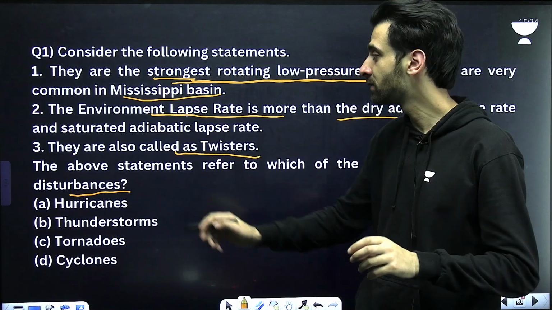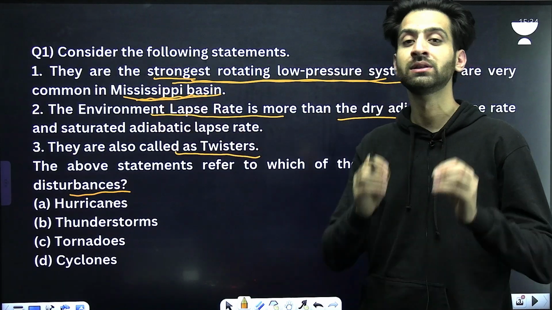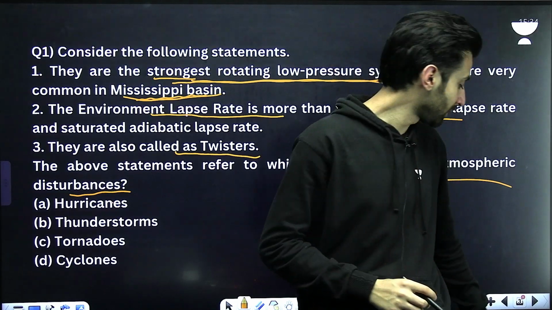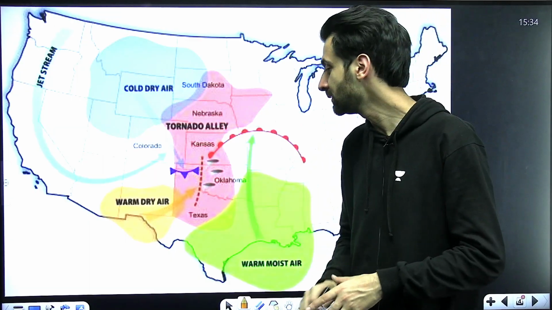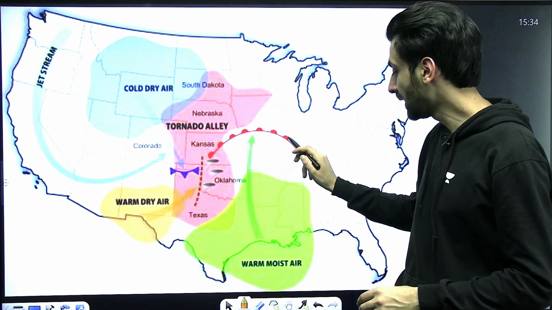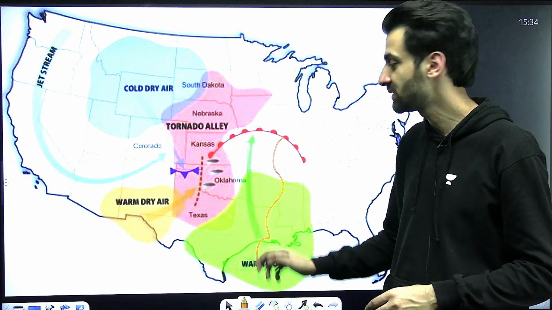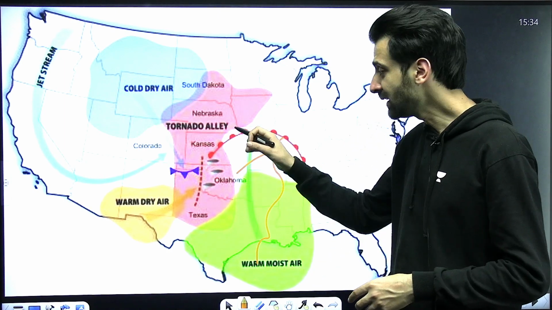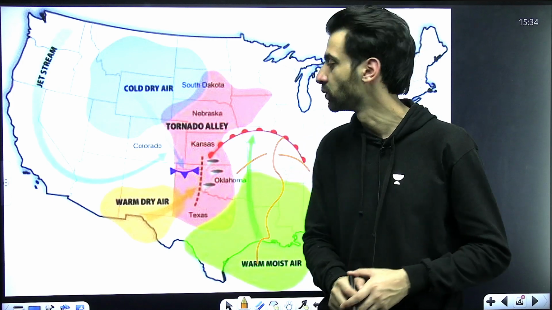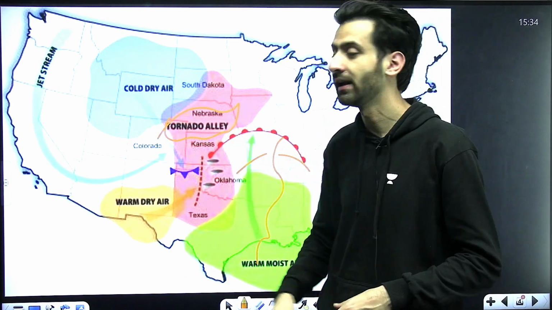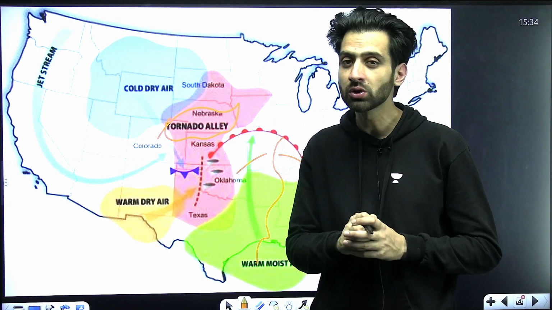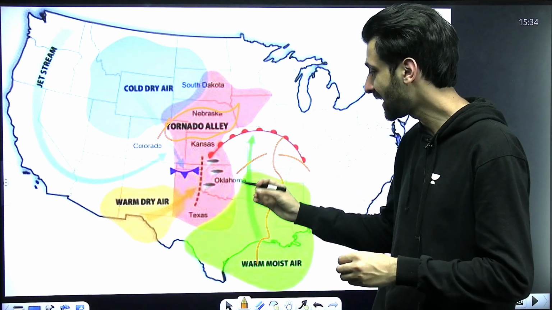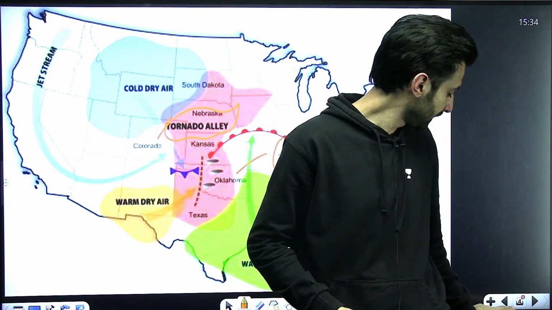After that, the other important word, that is Mississippi Basin. This is the most important word that you will find in this statement. Mississippi Basin, if you know about the river Mississippi in North America, this is the map of North America and this is the Mississippi Basin. The river Mississippi flows through this region and this includes the Mississippi Basin. And this region is prone to tornadoes. If you look at this, the tornado alley. So this region is more prone to tornadoes. So I hope you have understood what Mississippi Basin means, and tornadoes are more common in this region.